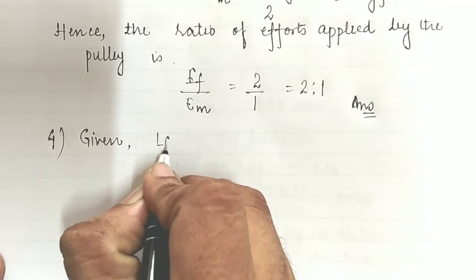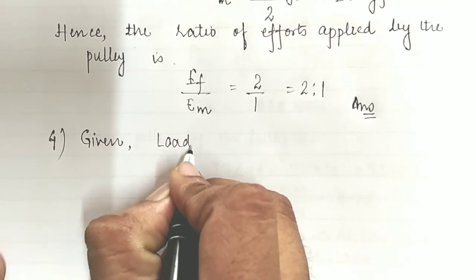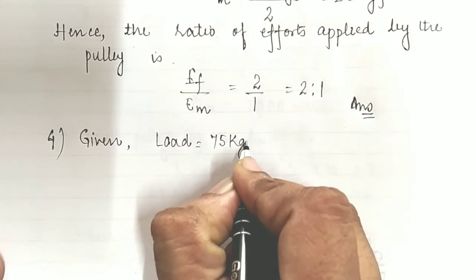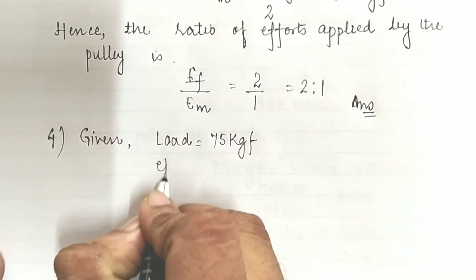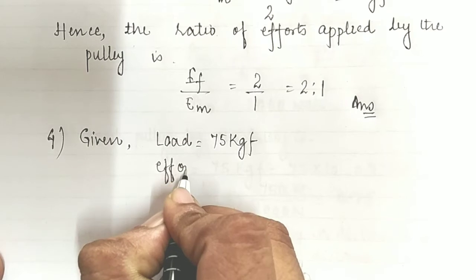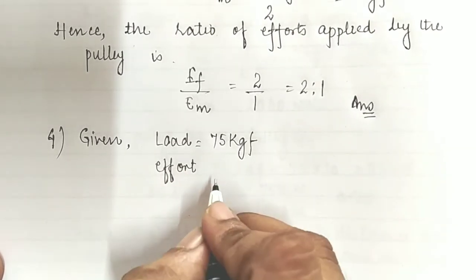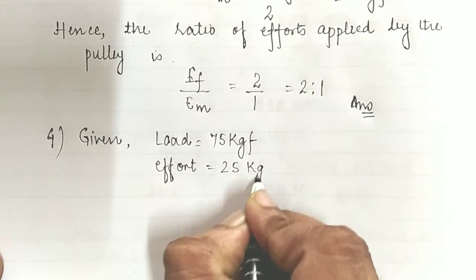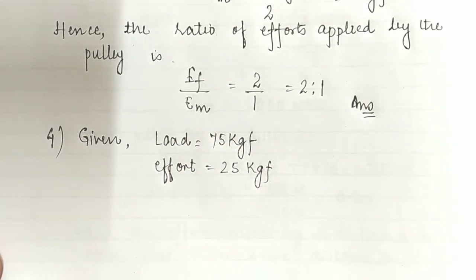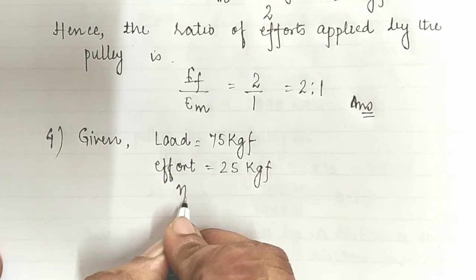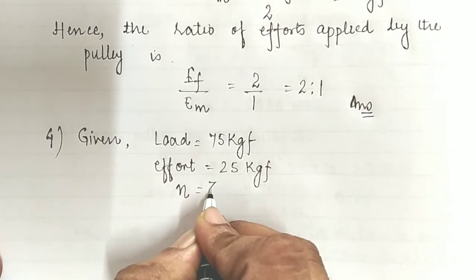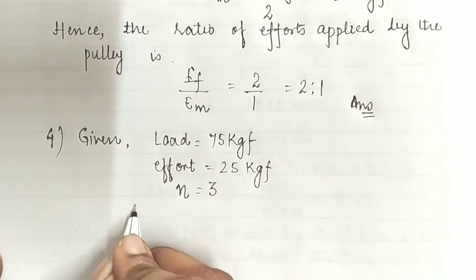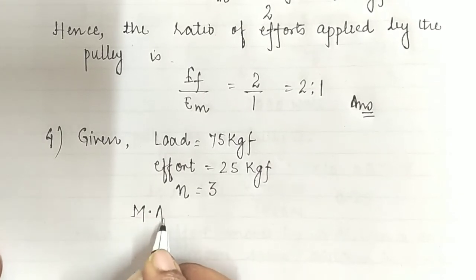So the load is given inside of the question as 75 kilogram force, and also the effort in order to uplift the object is given as 25 kilogram force, with which we are going to uplift this load of 75 kilogram force. Okay children, and here the number of pulleys is given as 3. So let's start to find out the mechanical advantage of the given machine or pulley.